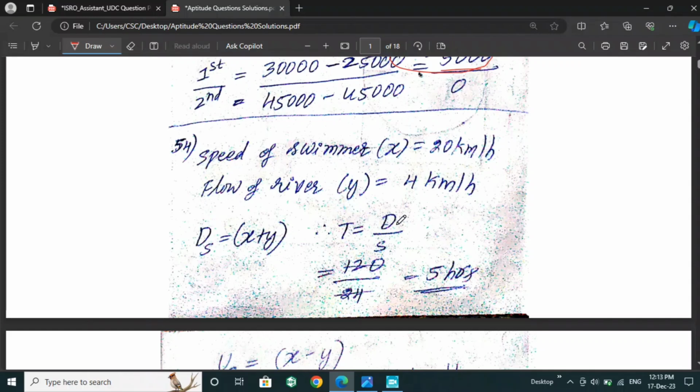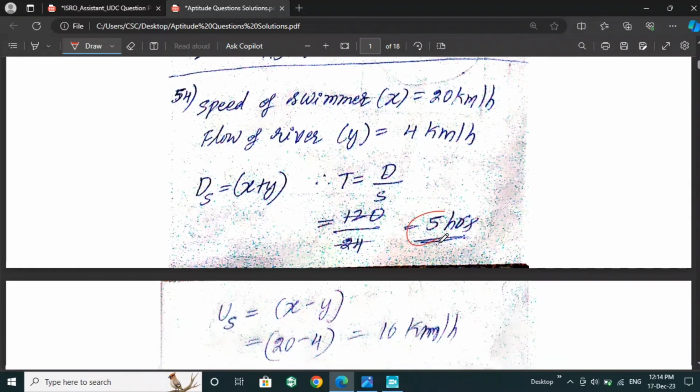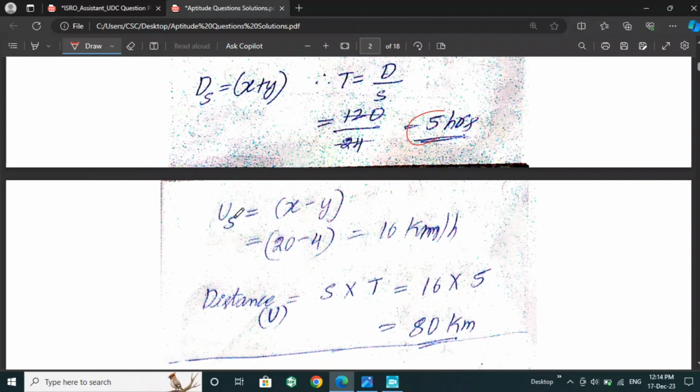So for that we have to calculate time. We will take this formula: time is equal to distance by speed. So distance is 120 km and speed is 24 km per hour, and we will get 5 hours with the stream. Then upstream is x minus y, so we have to do 20 minus 4.